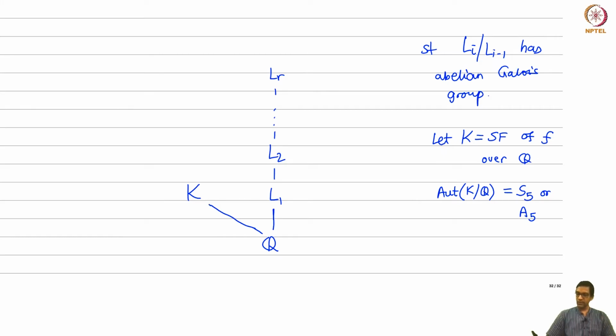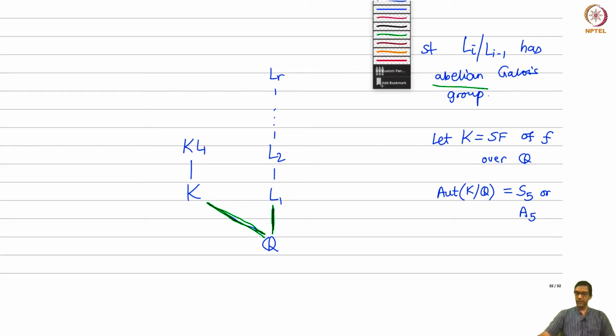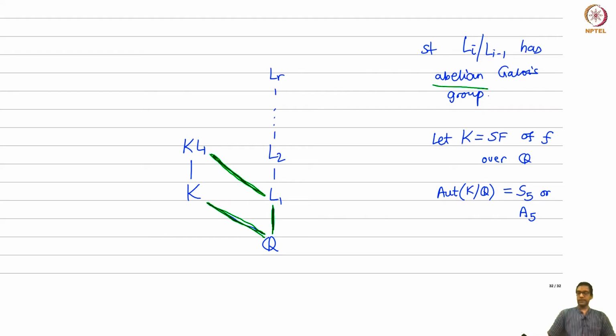So what am I assuming? I am assuming that this Galois group here, K over Q, is either S5 or A5. I know that this Galois group L over Q is abelian. That was my assumption. Therefore, by our composites theorem, if you look at the composite KL1, then KL1 over L1 is also Galois, and its Galois group is either S5 or A5.